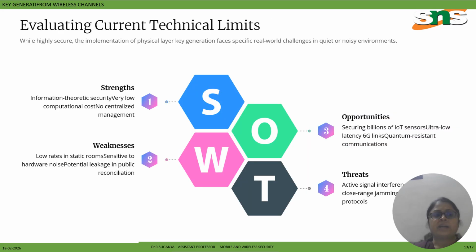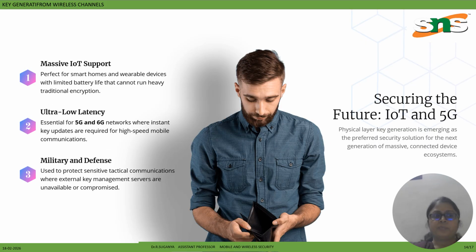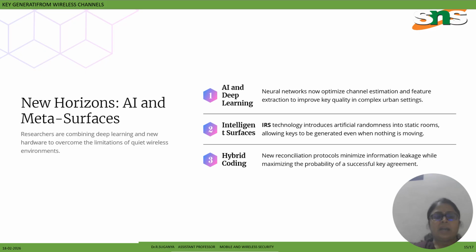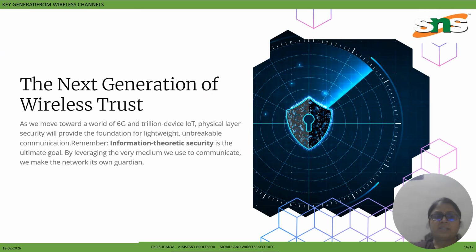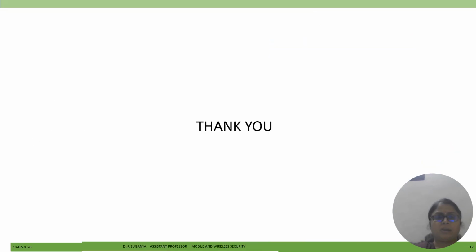And evaluating the current technical limits like strengths and weaknesses, the SWOT analysis, that is strengths, weaknesses, opportunities and threats. So here we have the future, IoT and 5G, where physical layer key generation is emerging as a preferred security solution for the next generation of massive connected device ecosystems. Okay, and new horizons: AI and metasurfaces, like AI and deep learning, intelligent surfaces and hybrid coding. So the next generation of wireless trust is leveraging the very medium of communication to make the network its own guardian. Okay, thank you.